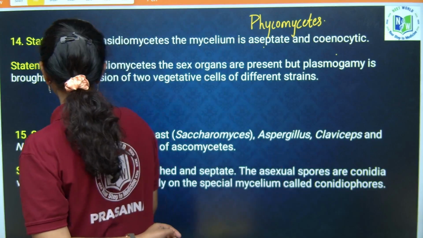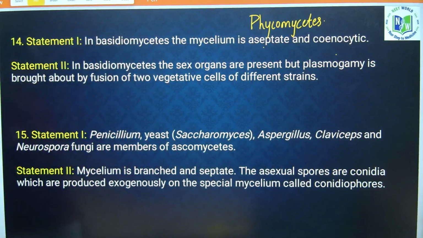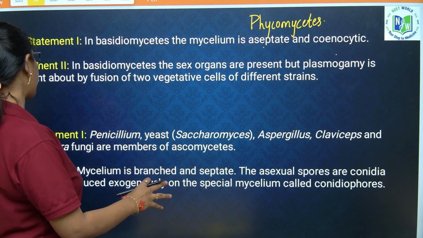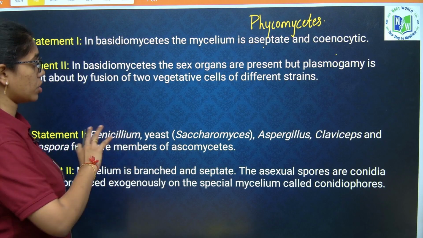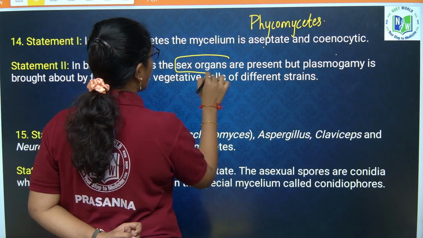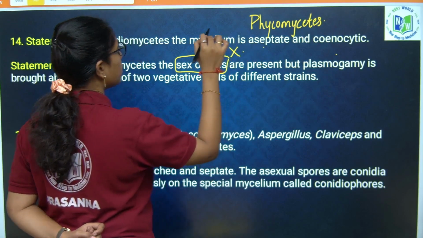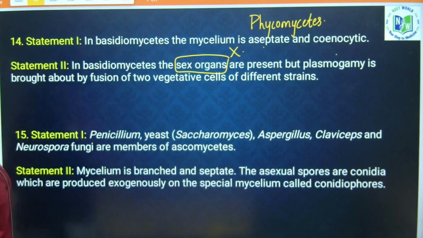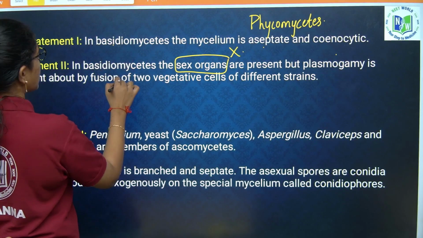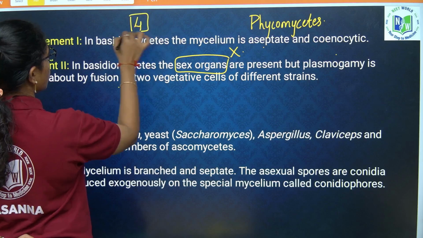Next, in Basidiomycetes the sex organs are present, but plasmogamy is brought about by fusion of vegetative cells. No, the sex organs are absent in Basidiomycetes, they are not present. So yes, both the statements are wrong, then the option is 4.